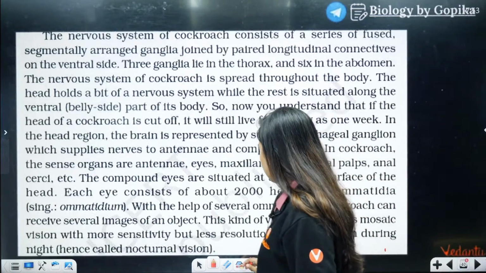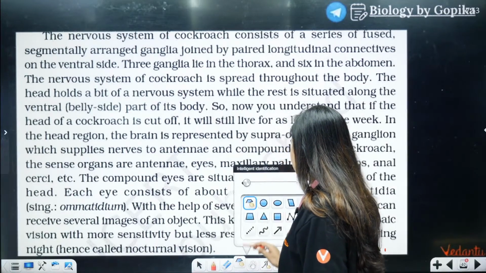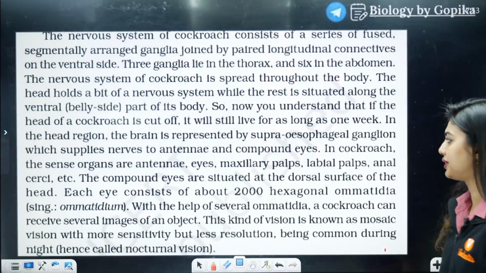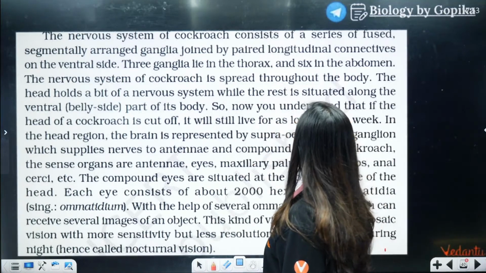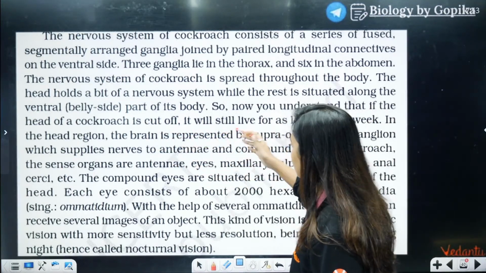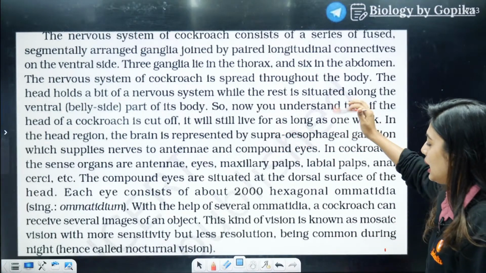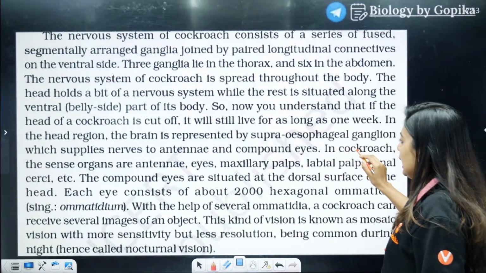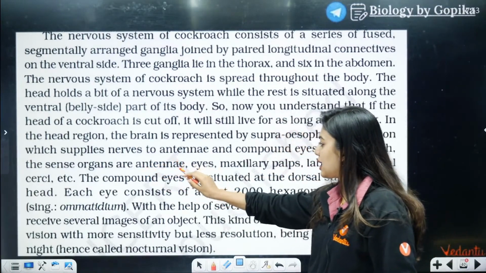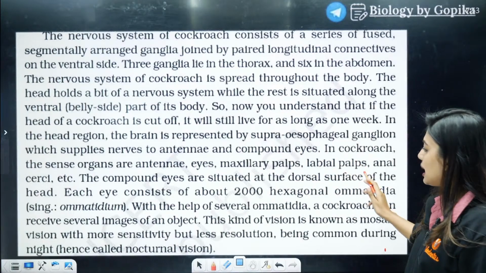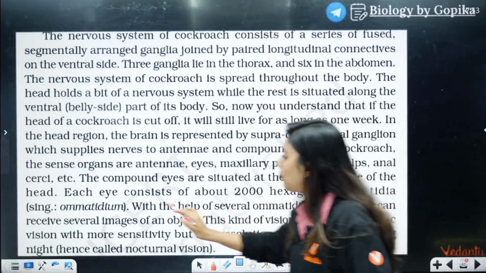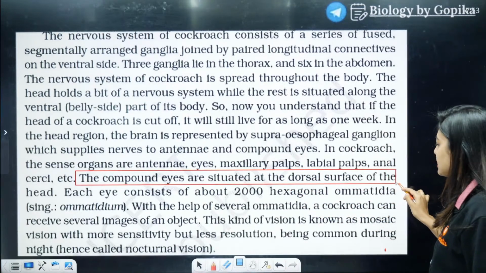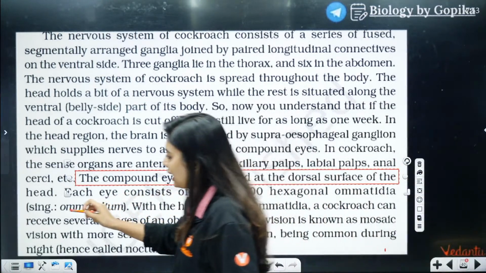Yes, look here. This is what is given in your NCERT. Now, according to NCERT, let's say NTA decides to find the answer. What will NTA find? If the head of the cockroach is cut off, it will still live for a long time. Now, the next line talks about the sense organs. In cockroach, the sense organs are antenna, eyes, maxillary palps, labial palps and anal cirri. The compound eyes are situated at the dorsal surface of the head.